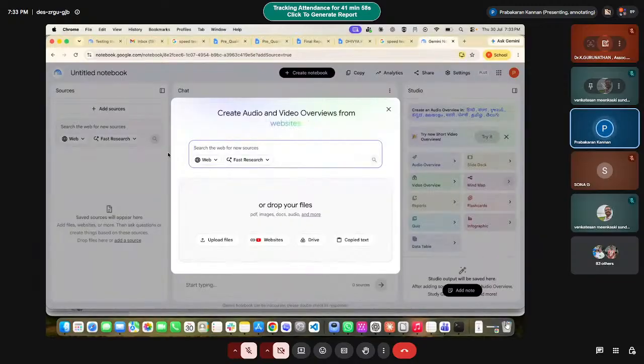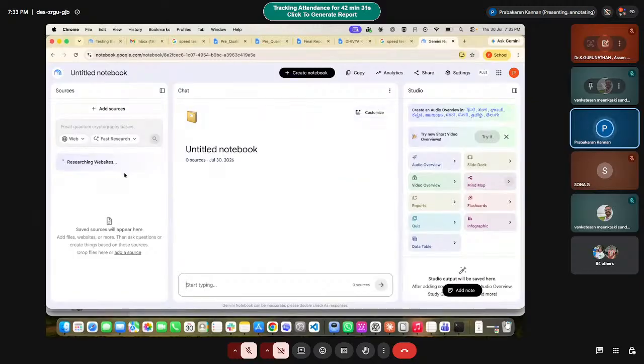First I will try to create a new notebook. Here it will ask you to give the resources. You can search and feed the knowledge, which would be the source of the content. I will ask the same thing: I wanted to learn quantum cryptography, post-quantum cryptography. If I give that, it will first search the details for the content we have given.